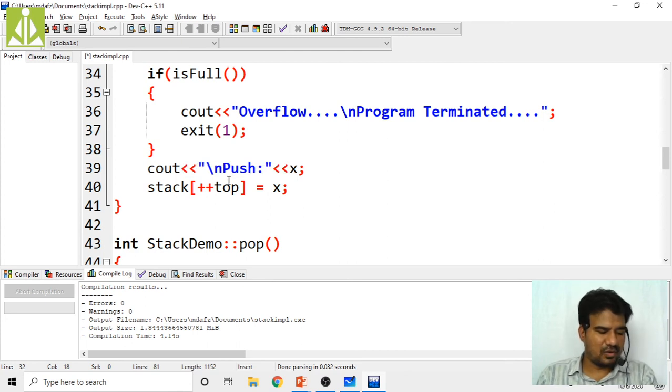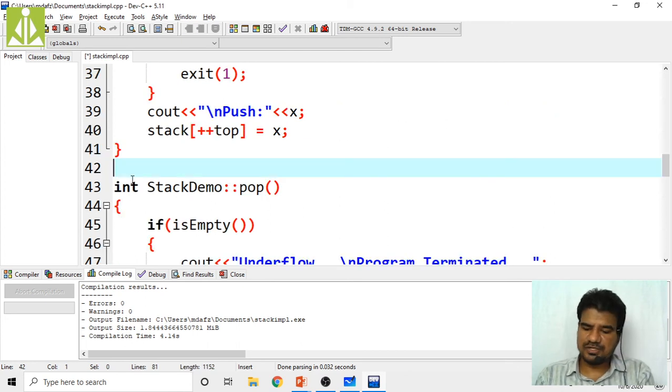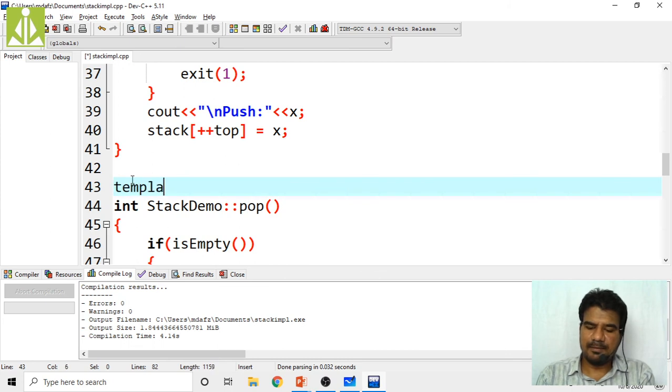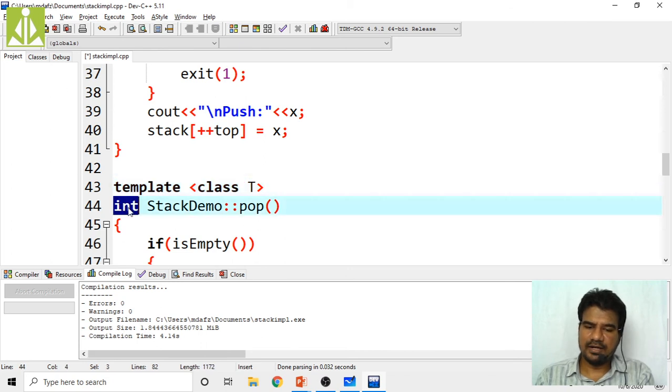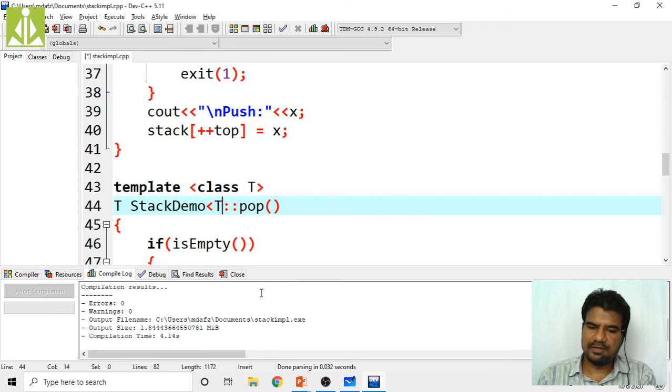Okay, so next the pop operation also, qualify template. Okay, then class T. And here it will return T type, and here you have to qualify with T.